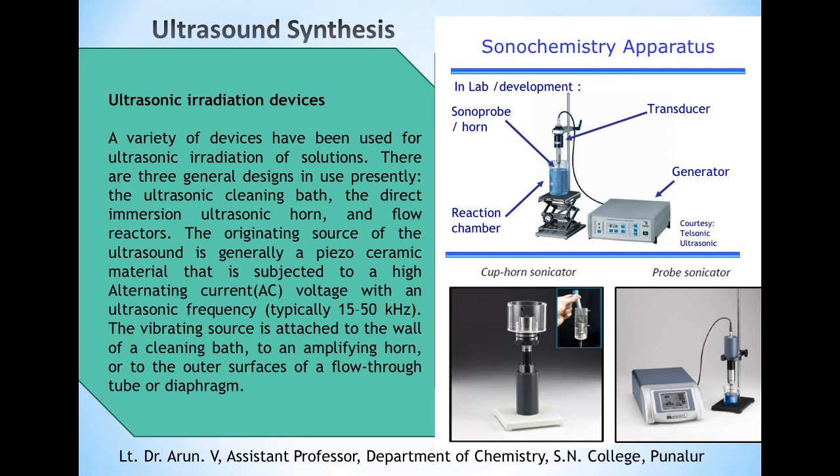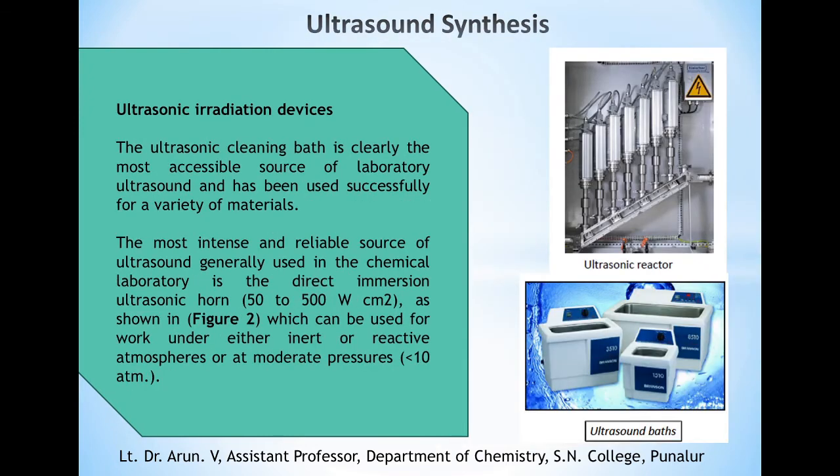This figure shows a capped horn sonicator, a probe sonicator, and the general schematic representation of a commonly used sonochemistry apparatus. The ultrasonic bath is the most accessible source of laboratory ultrasound and has been successfully used for the synthesis of a variety of materials.